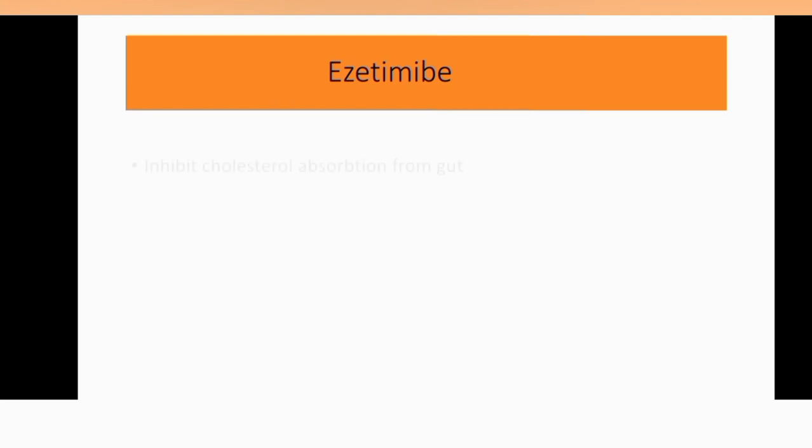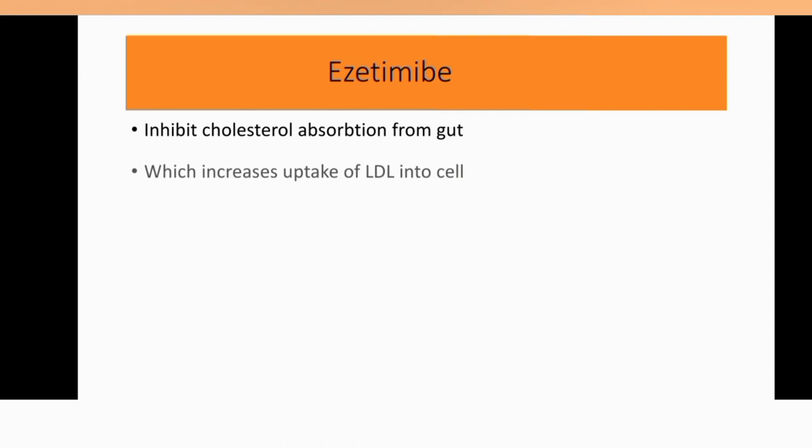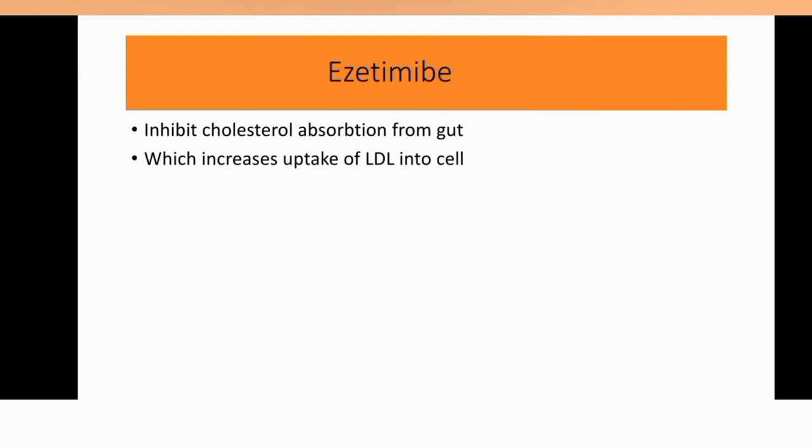Ezetimibe: previously I said that it's logical to lower lipid level by decreasing its absorption from the gut. So ezetimibe inhibits absorption of cholesterol from the gut, which increases uptake of LDL into the cell, so the blood LDL will be transported into the cell, and no more cholesterol is absorbed. So ultimately, the blood lipid level of the body will be lowered.